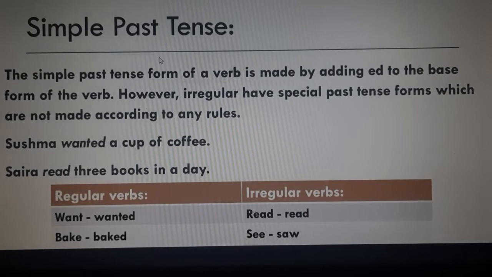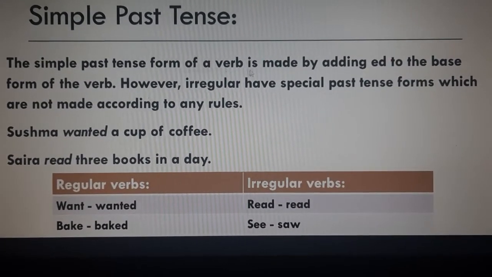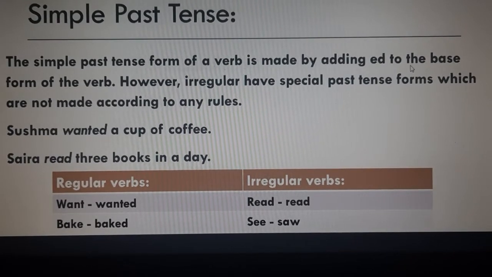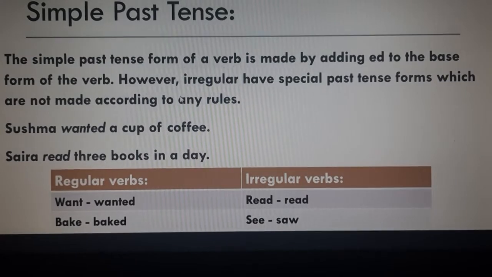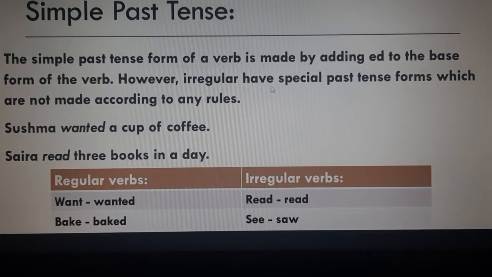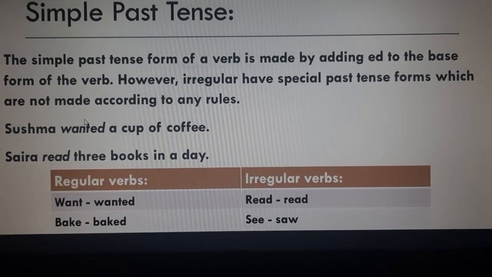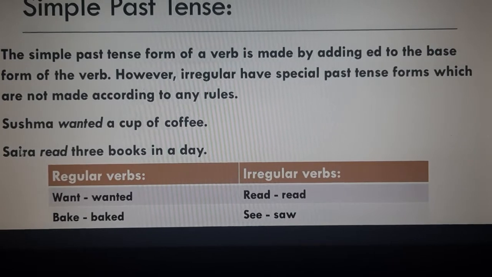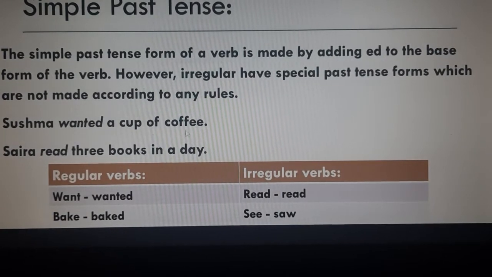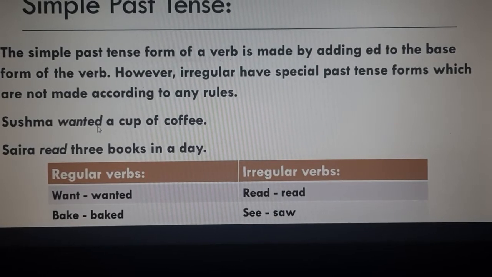The next one is simple past tense. The simple past tense form of a verb is made by adding ed to the base form of the verb. However, irregular verbs have special past tense forms which are not made according to any rules. So for example, Sushma wanted a cup of coffee. So this is the one in which ed is used.